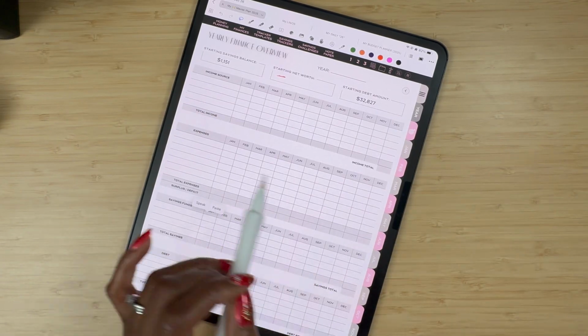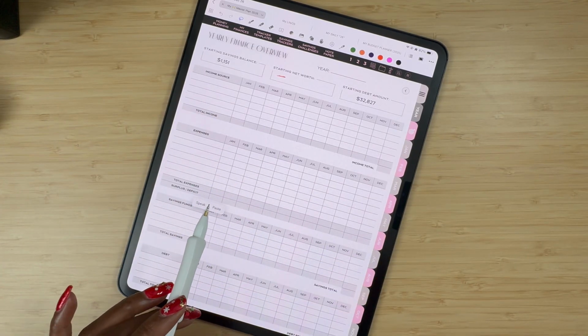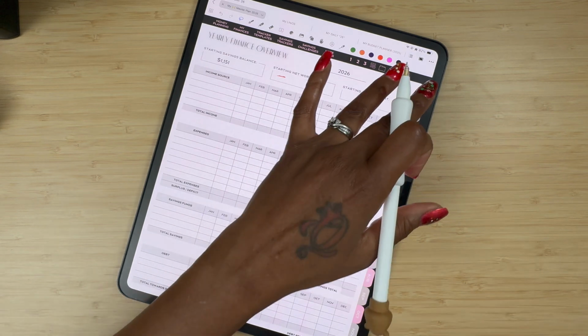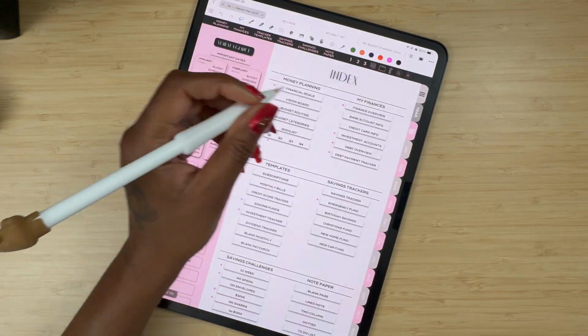And then of course you put in the amount for each month, and then there's a spot at the bottom to tally. The next section that I want to cover is going to be, let's go to the index page, because I pretty much highlighted each section that I wanted to cover.